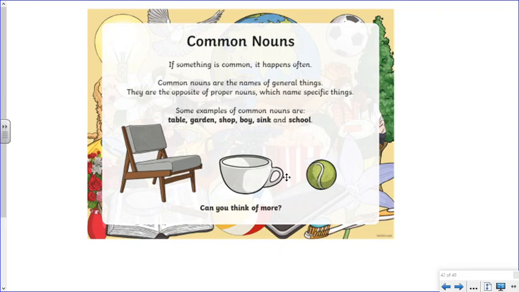The next type of nouns that we're going to look at are common nouns. So if something is common, it happens often. Common nouns are the names of general things, and they are the opposite of proper nouns. Some examples of common nouns are table, garden, shop, boy, sink, and school. Can you think of any more? Have a look around your room and see if you can spot any more examples of common nouns.